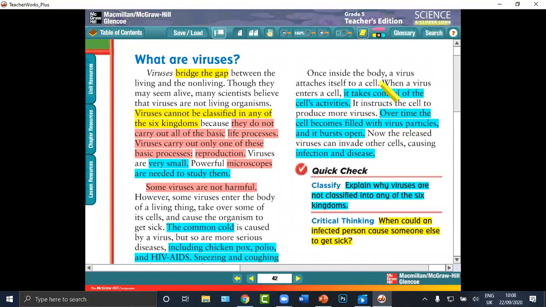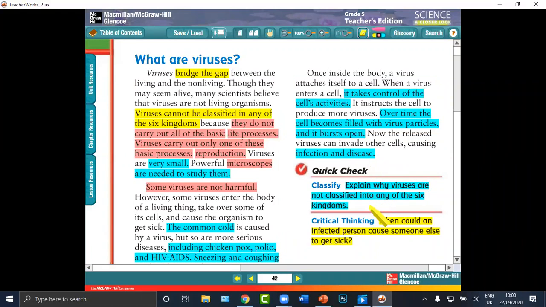When the virus enters the cell, it takes control of the cell's activities. It forces the cell to give instructions to make new copies of the virus. As time passes, the cell becomes filled, and it will open and burst. The released viruses can attack other cells, causing infections and disease.